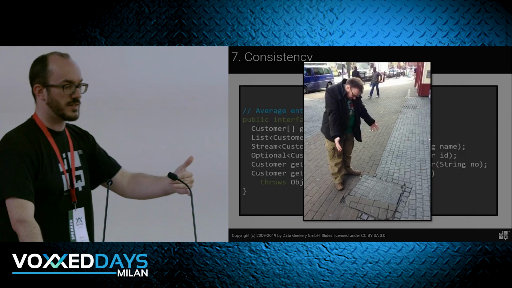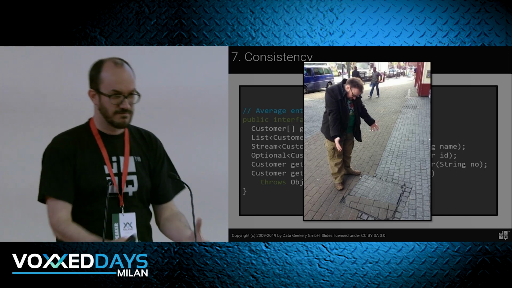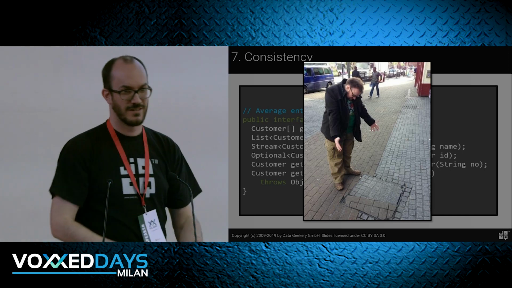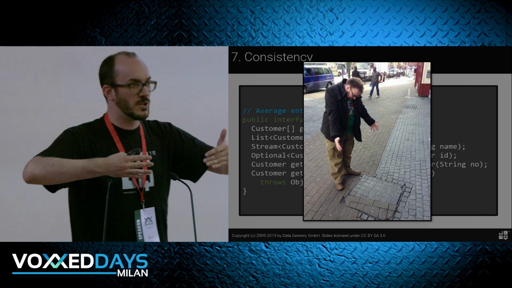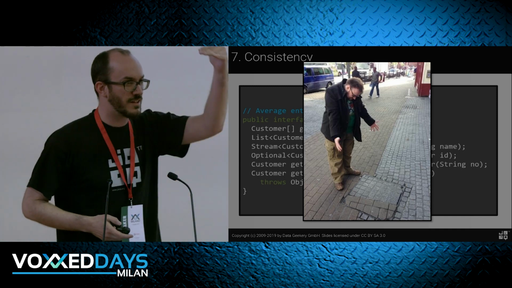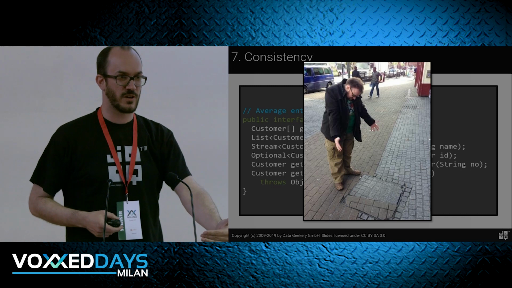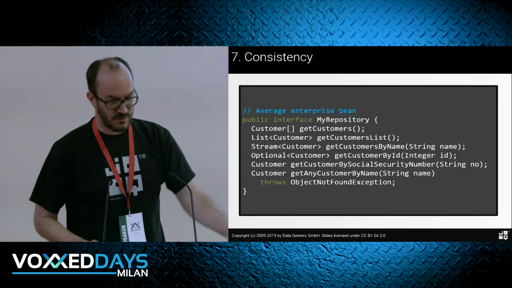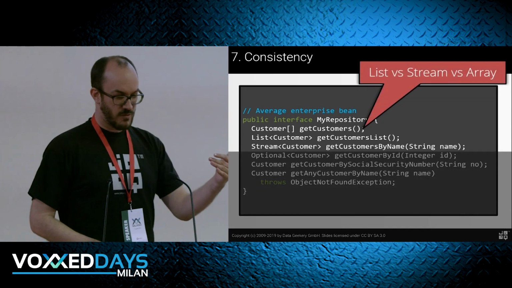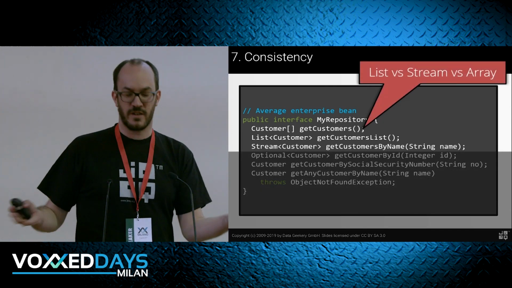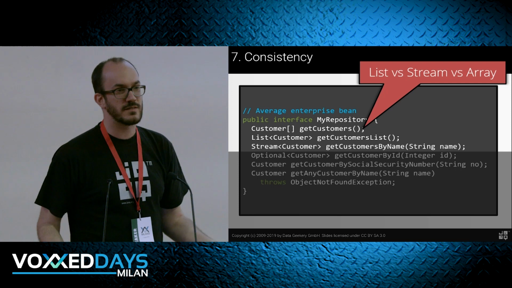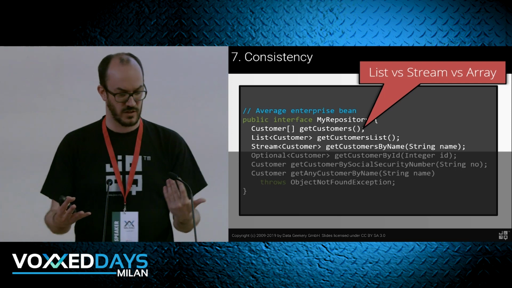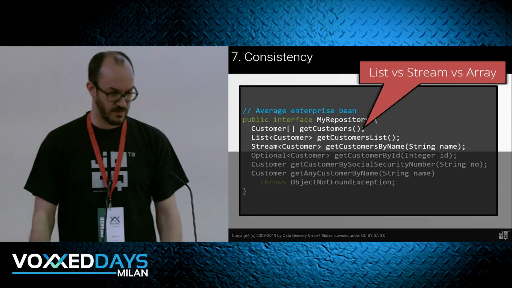But when we have an inconsistent API, it's always, why? And this stops our world. We discover it, and then it's like a breakpoint that we forgot to take out from the debugger. And we have to think about it, even if it's obvious what it does. In this example, sometimes we return a list, sometimes an array, sometimes a stream. It's always the same thing. It's a collection of something with different properties, but it's always the same thing conceptually. Just stick with one of them.